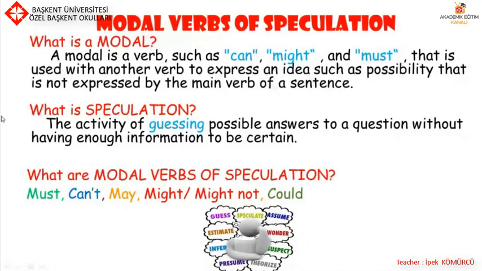What is speculation? The activity of guessing possible answers to a question without having enough information to be certain. What are modal verbs of speculation? Must, can't, may, might or might not, and could.